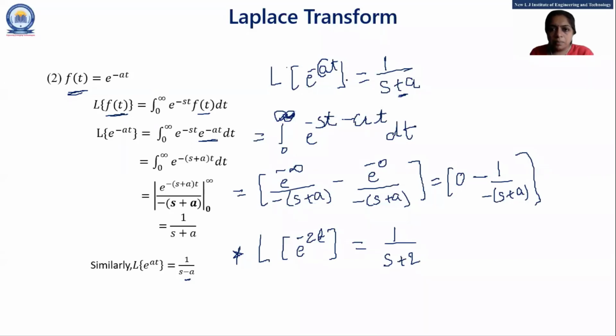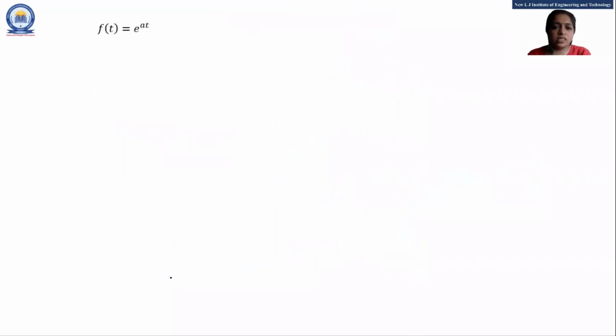See, here a is there. So we just replace a by 2. Got it, everyone? So this is the main formula and this is the proof of the formula. And here is the application of the formula. And it is most important because we will apply all formulas simultaneously in this lecture, in this topic. Okay. Similarly, you can prove Laplace of e raised to at is equal to 1 upon s minus a. Okay. Same here, positive sign is there.